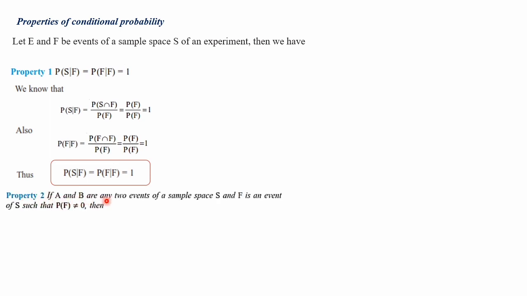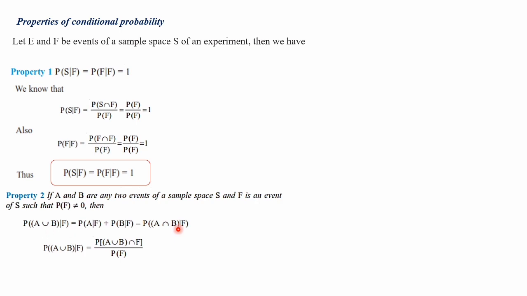Second property: if A and B are any two events of a sample space S and F is an event of S such that P of F is not equal to 0, then P of A union B given F is equal to P of A given F plus P of B given F minus P of A intersection B given F. Once again, P of A union B given F is equal to P of A given F plus P of B given F minus P of A intersection B given F.